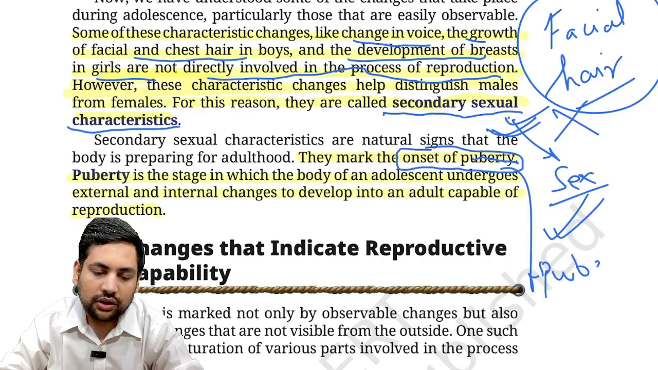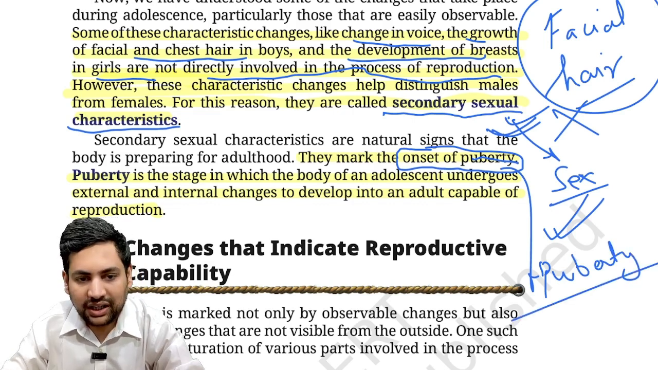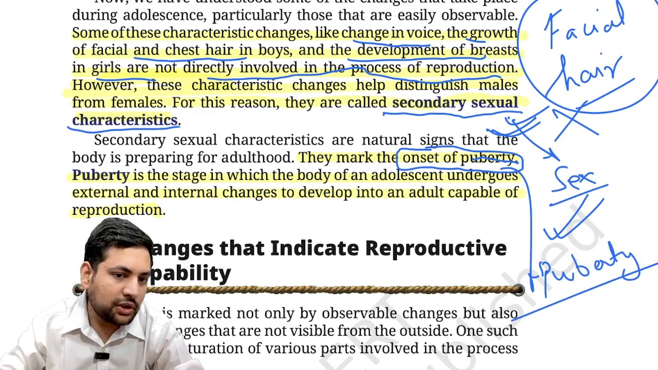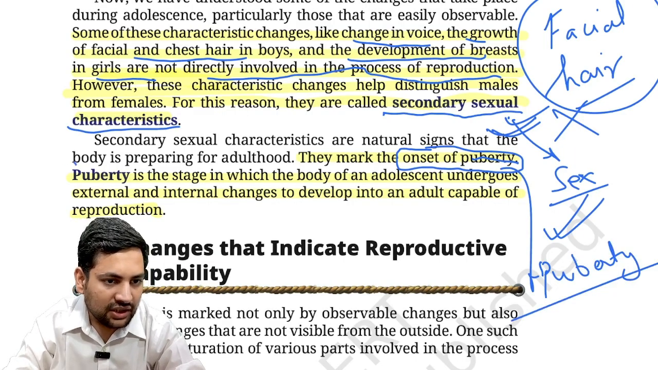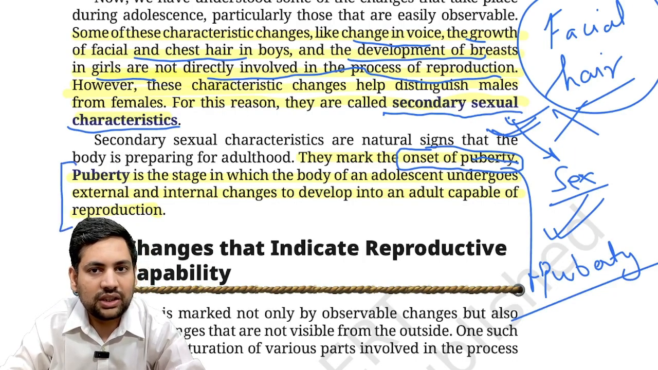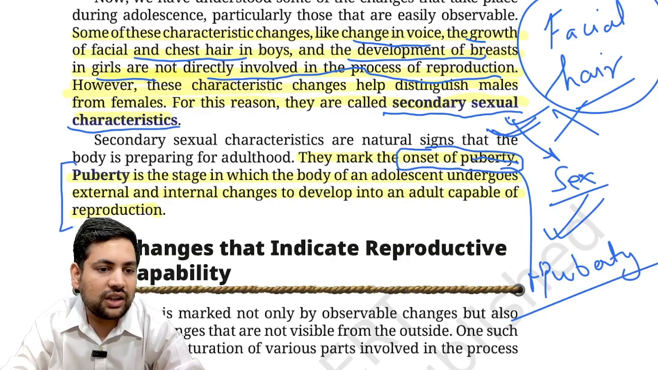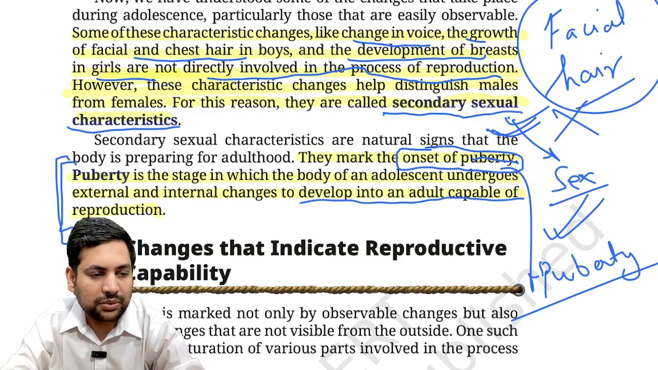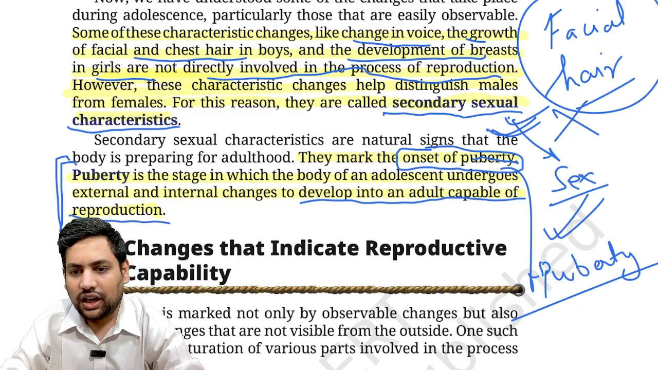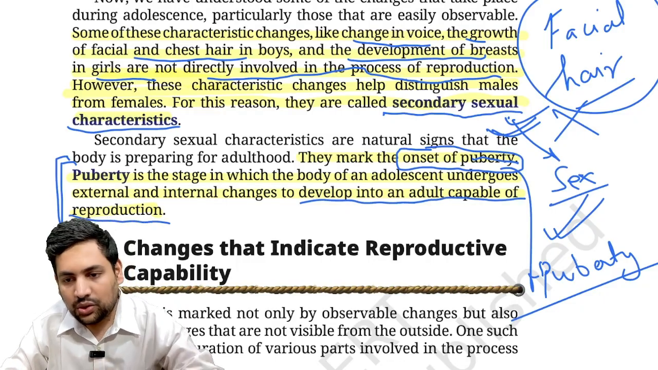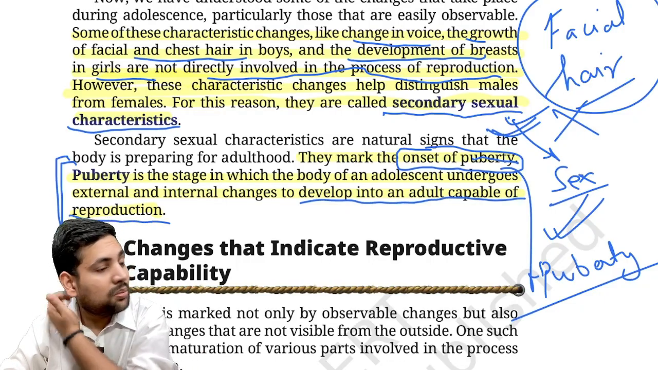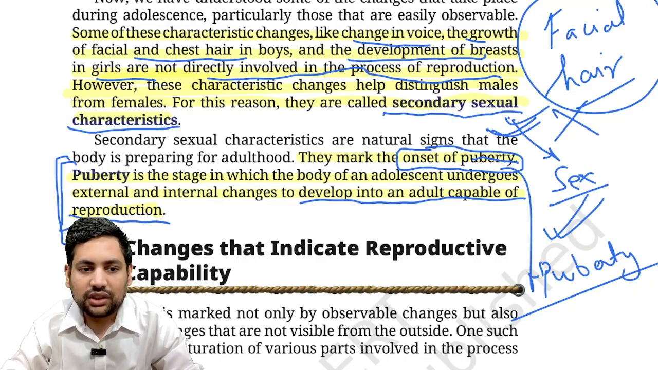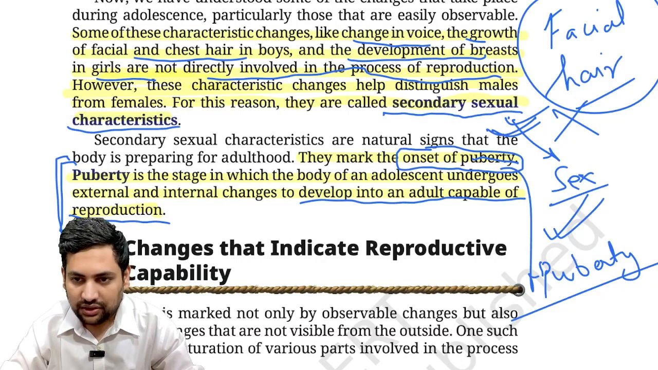Correct. So when you start having these changes, it is also a marker that this is the onset of your puberty. What is puberty? Puberty is that stage in which the body of an adolescent undergoes external and internal changes to develop into an adult capable of reproduction. Understood? So your body is preparing to become capable of reproduction.